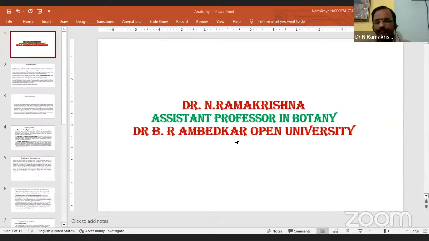So we call that meristematic tissue: a group of young cells that have the capacity to divide and give rise to new cells. So always new cells are produced. So we call that meristematic tissues.